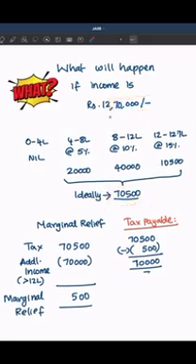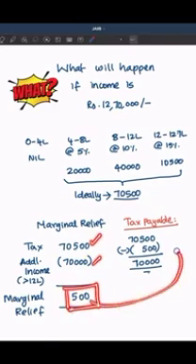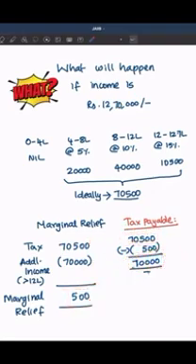So for marginal relief, what we will do? We will compare the tax payable with the income that exceeded 12 lakhs. So 70,500 minus 70,000. So the excess portion is only 500. So this 500 alone will be provided as marginal relief on the calculated amount of 70,500. So the net tax payable will be 70,000. So this is how things are going to be in future. That is from the assessment year